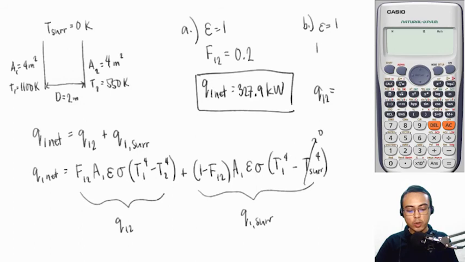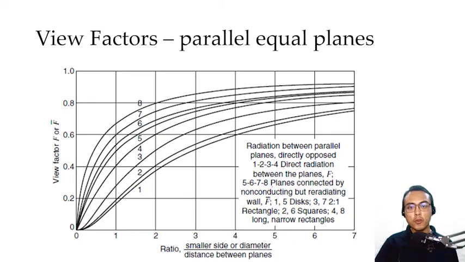But the value of the view factor F12 will change because for this instance, the space in between the two plates now has a non-conducting but re-radiating wall. Okay, and that will change the value of our F12. If we go back to our graph, for planes connected by non-conducting but re-radiating wall, we use curves 5, 6, 7, and 8. And then for squares, we are going to use curve number 6.